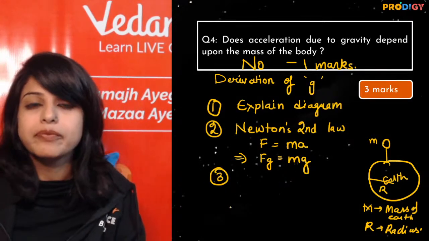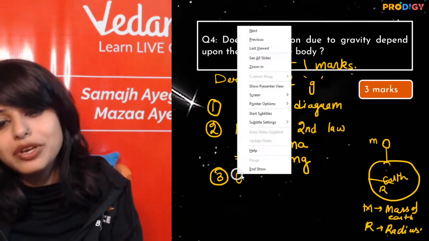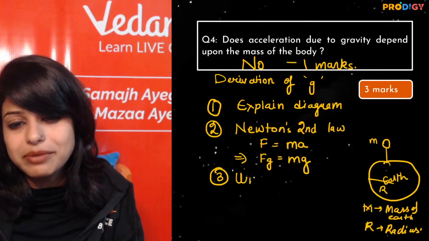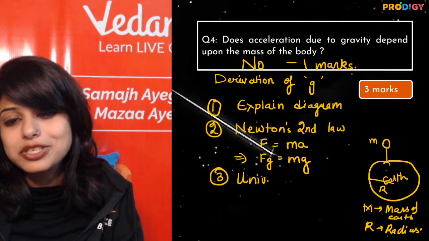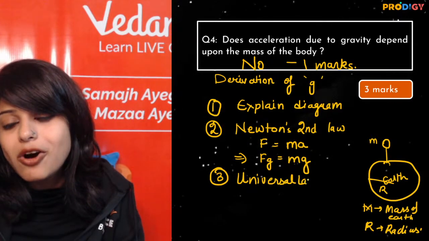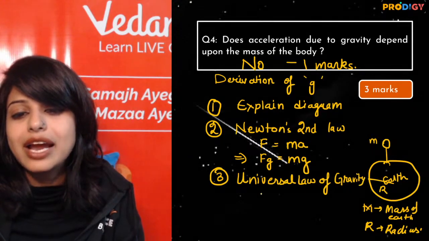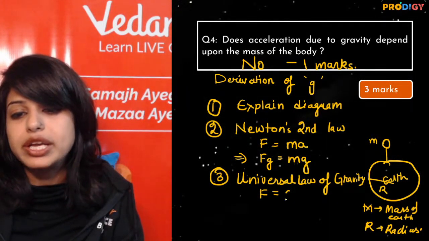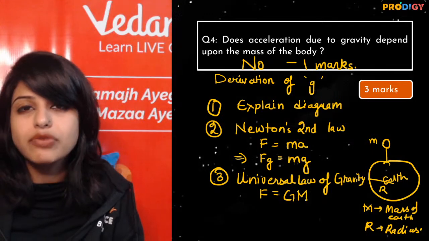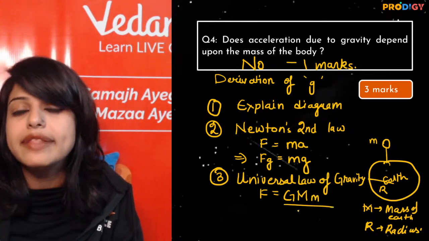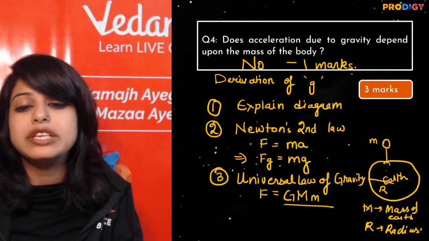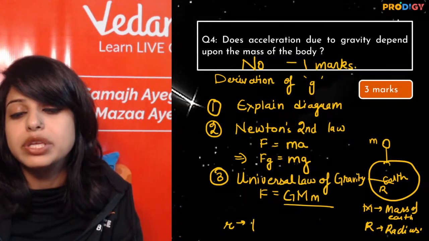Third point. By Newton's universal law of gravity. Newton Baba is no less, he reaches everywhere. Universal law of gravity. What did Newton Baba say? He said that the force of gravity between two bodies is capital G, mass of one body, mass of second body, and the distance. Now here you will mention that distance is going to be the radius.